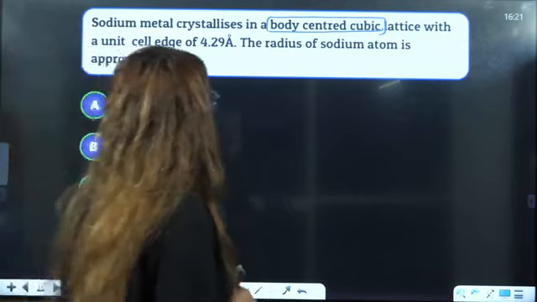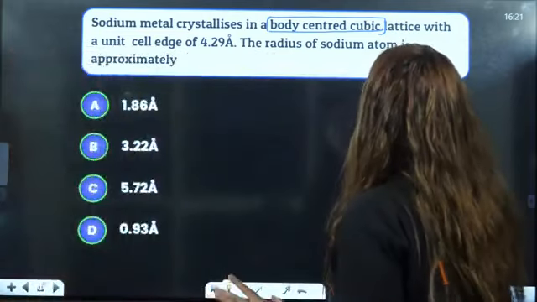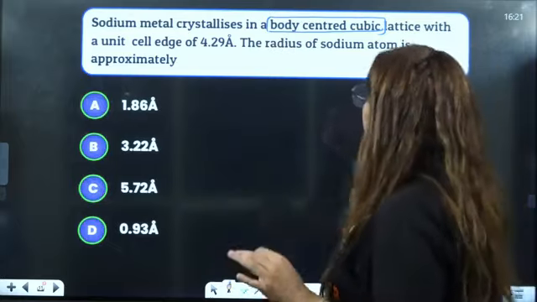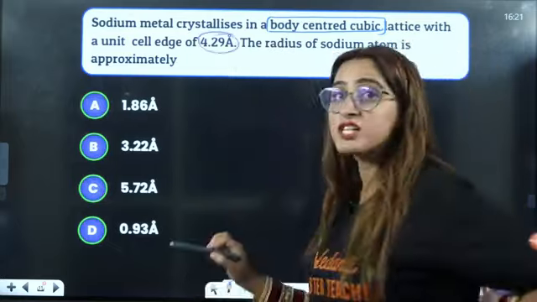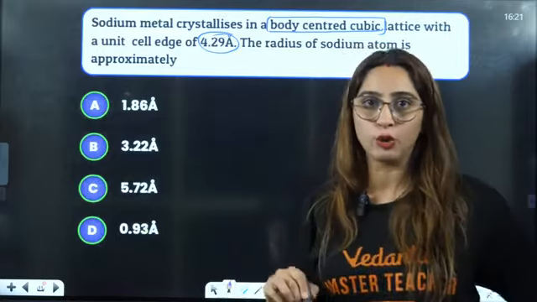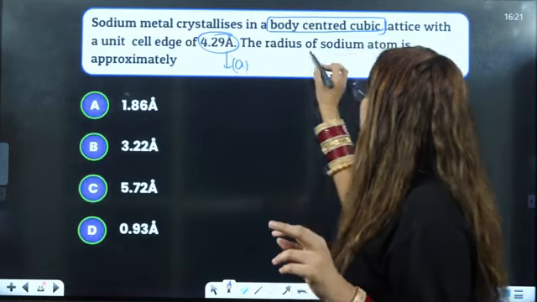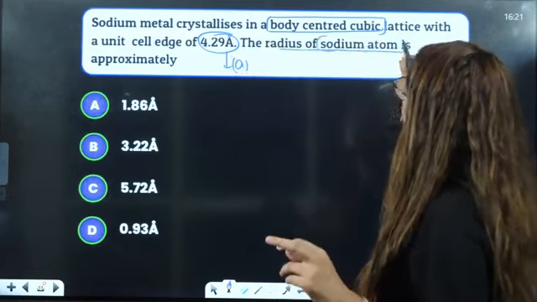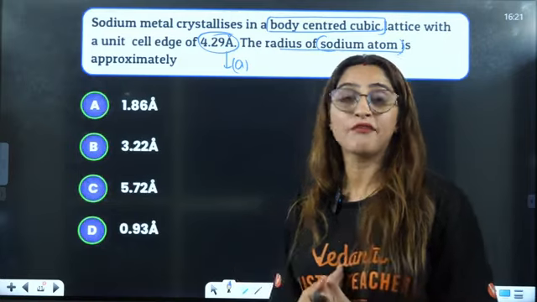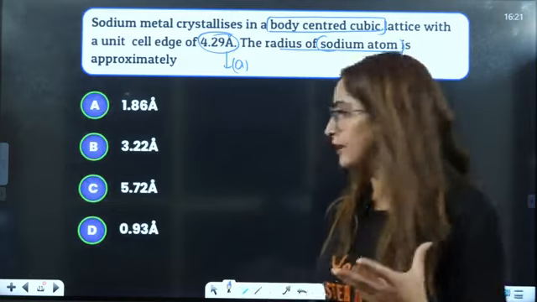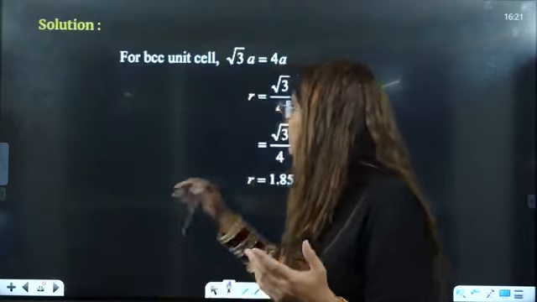So sodium metal crystallizes in BCC, that is body centered cubic lattice, with a unit cell edge of this. So the unit cell edge is given to you. Edge means the full length is given to you. The full a is represented for edge. We need the radius of the sodium metal. Every single one, like FCC, face centered, and body centered, has different formulas.